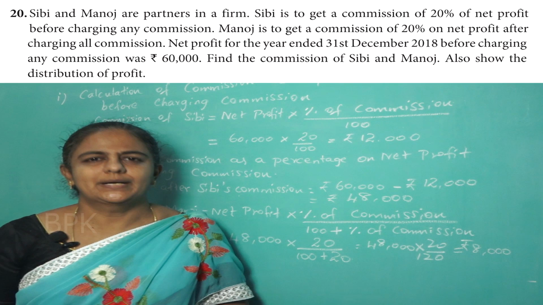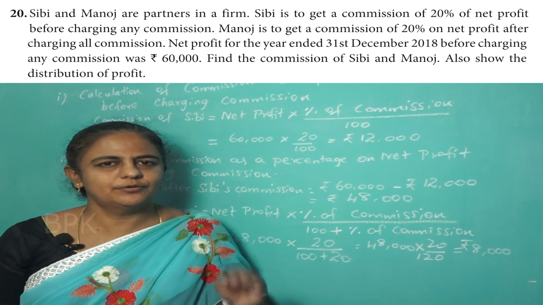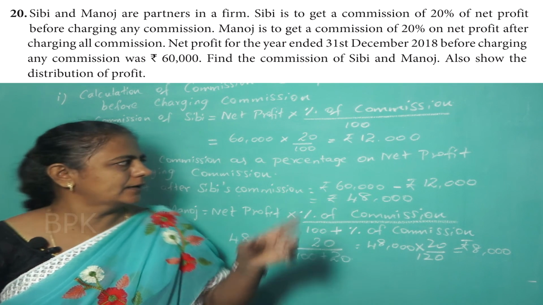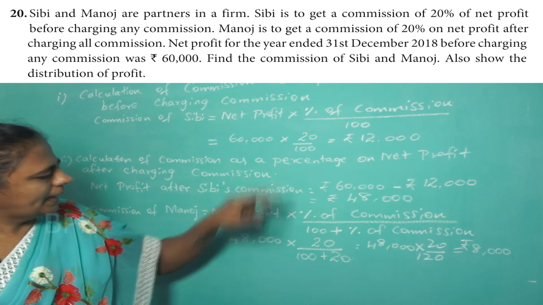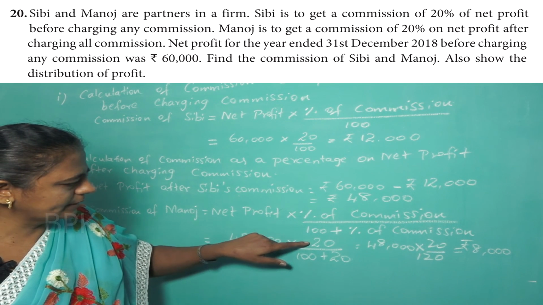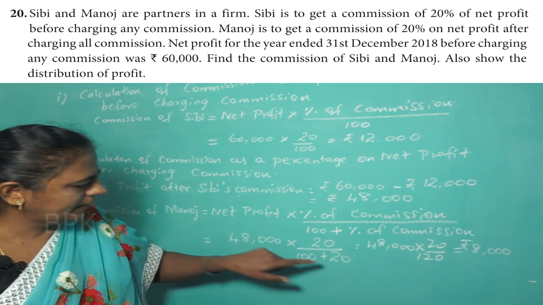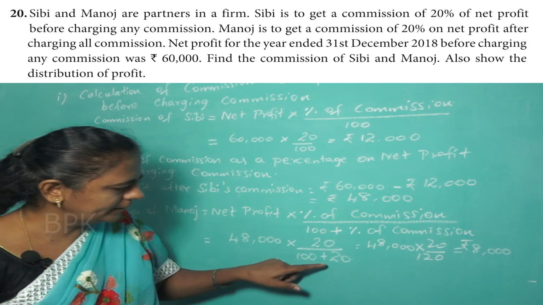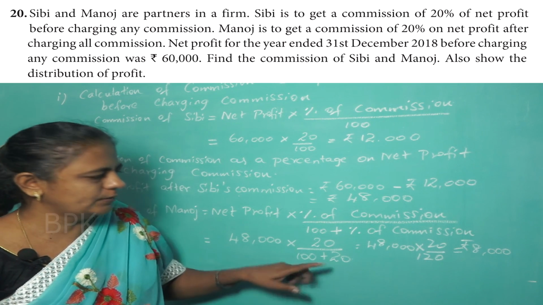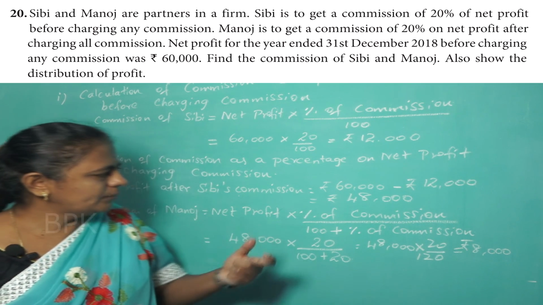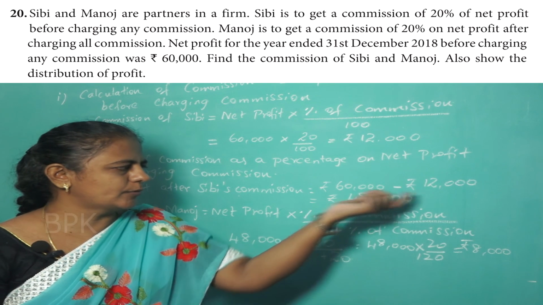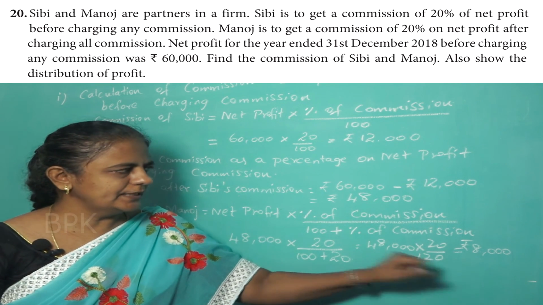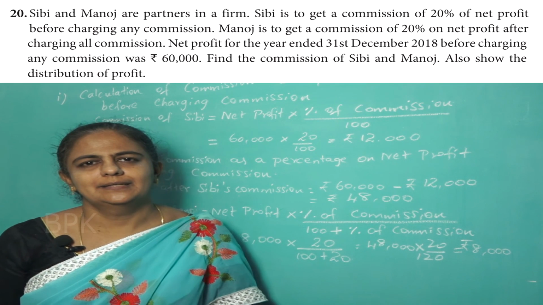8,000. Hope you understood, children, how to calculate the commission before and after. Before means just take the percentage and do it, ordinary calculation. Okay. After means whatever is the percentage given, suppose it is 10%, then 10 by 100 plus 10. Okay. Here it is 20, so 20 divided by 100 plus 20. That is 120. You have to calculate. Okay. And one more thing you have to keep in mind, you have to subtract the commission from the profit also. Get the profit after commission, then calculate and find out for the second part. Okay. Thank you.